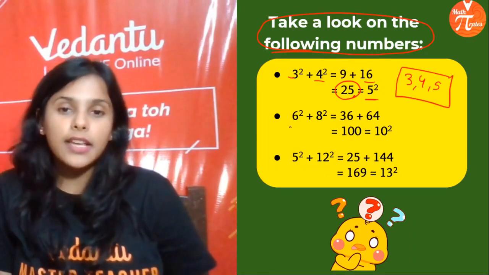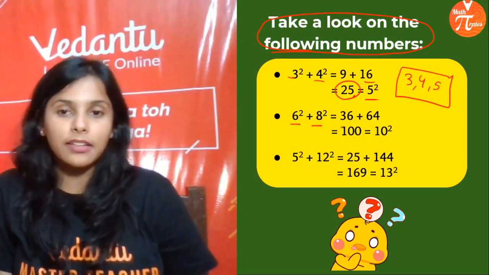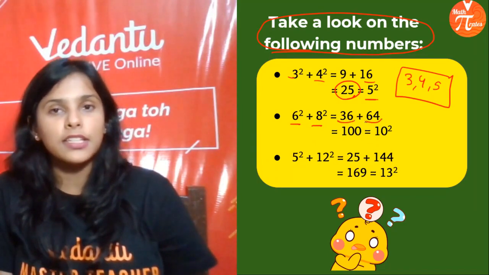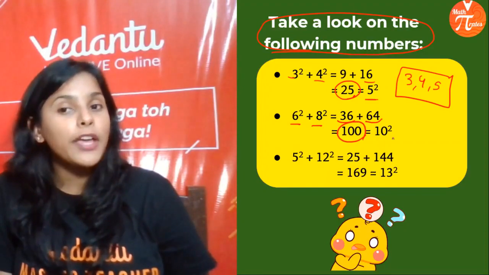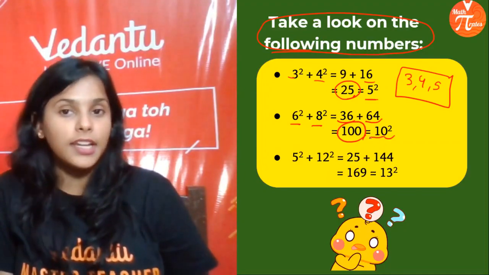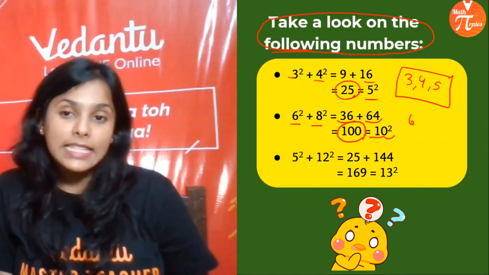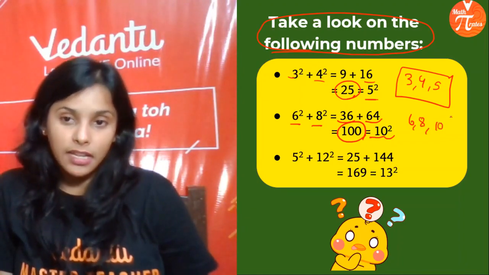Let's take one more example. 6 and 8. Square of them is 36 and 64. So what you get? 100. That is the square of 10. Right? So Pythagorean triplet is 6, 8 and 10.